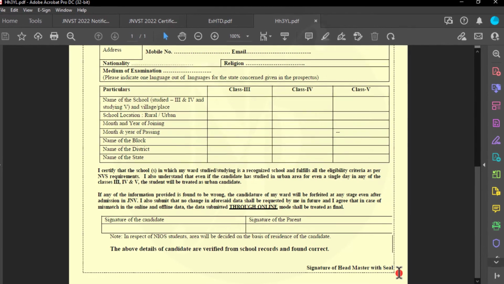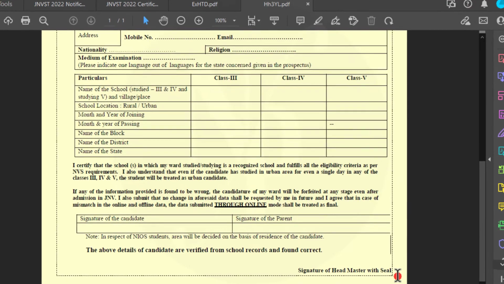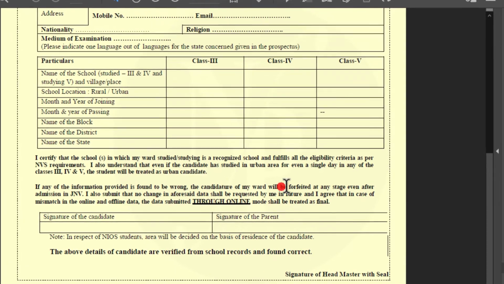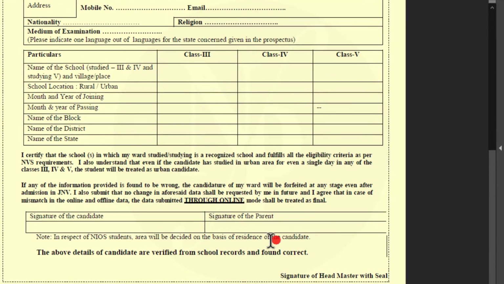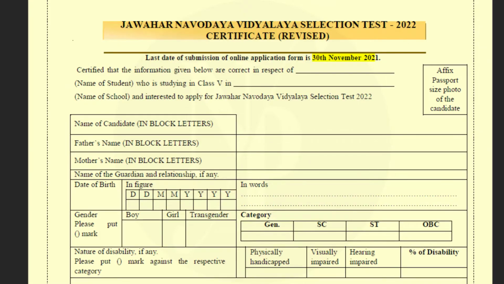The candidates who have not yet applied online can download this revised certificate, fill all the particulars, and then the signature of the candidate, signature of parent, and signature of headmaster and with seal should be completed on this certificate. The same has to be scanned and uploaded while applying online. Now, what about the candidates who have already submitted the applications online?